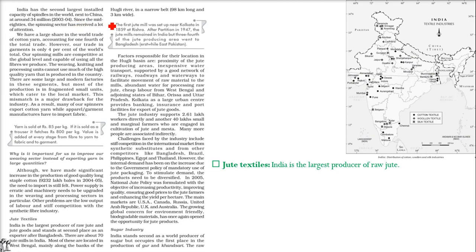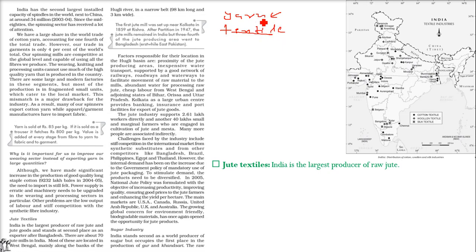Let me just take you here, because there are certain things we need to discuss. The yarn we are very good in, but we are not very good in textiles. In fact, India has the largest installed capacity of spindles after China. So why are we very good in yarn and not very good in textiles? Because if you talk about a very small country just next to us, Bangladesh, it is quite ahead of us when it comes to textiles.